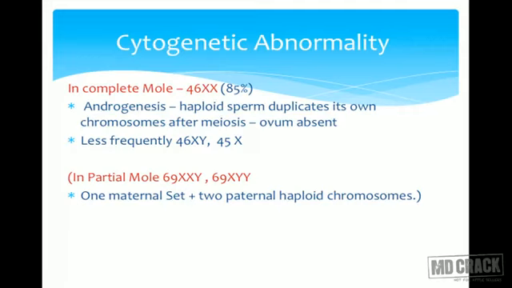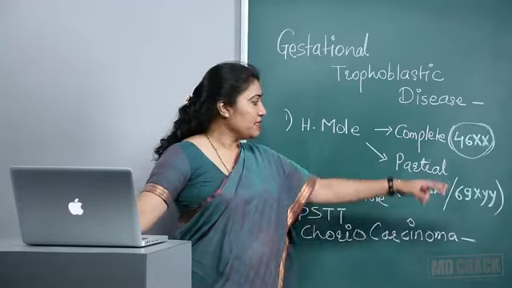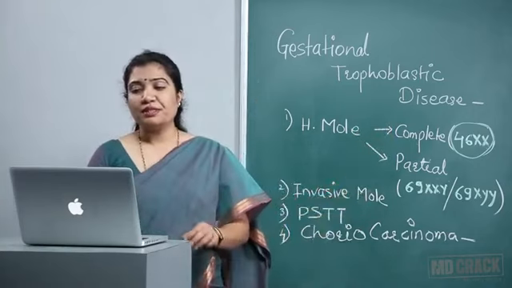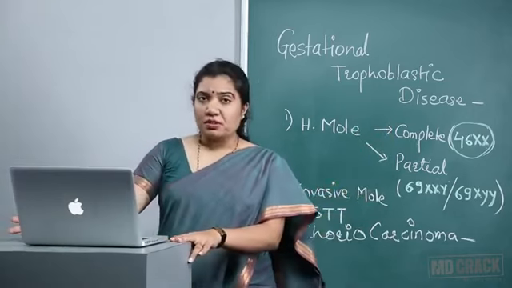In partial mole, there is one set from mother and two paternal haploid chromosomes, they unite, and thus there is triploidy. So please focus on these important things. Then what happens?